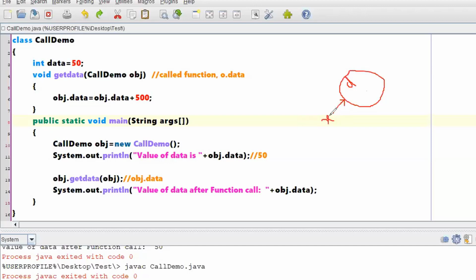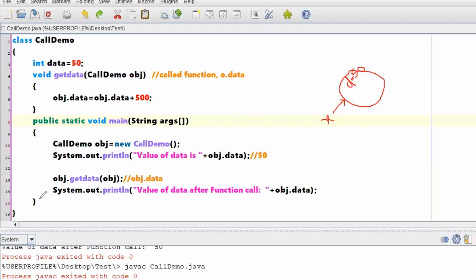Now x dot d, in the sense, you are talking about the instance variable of the x object, the x object's value called d. You are talking about this one. When you create an object, say for example obj, what is the initial value of this particular d? The initial value of d, you are giving it as 50. This is the initial value that you are giving.